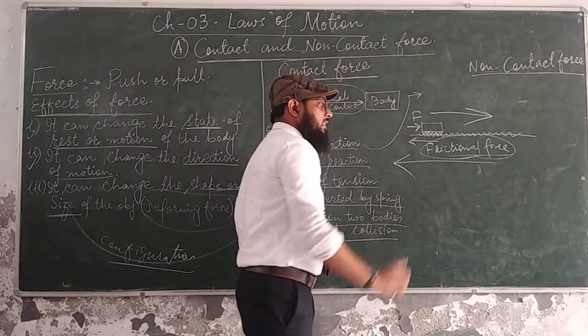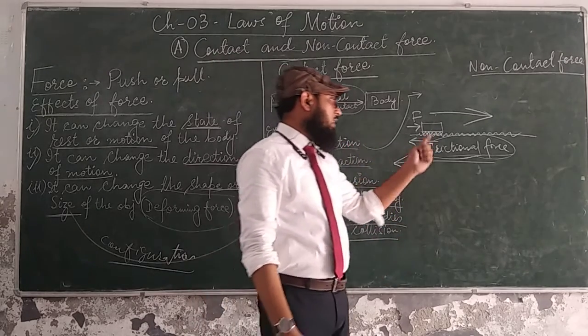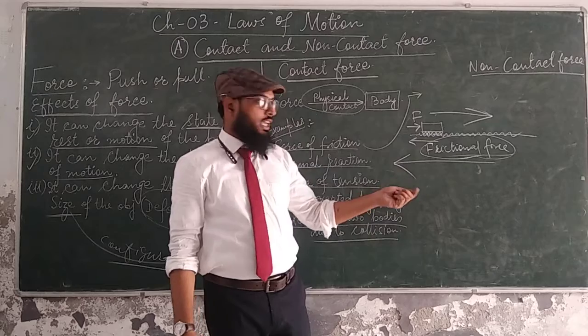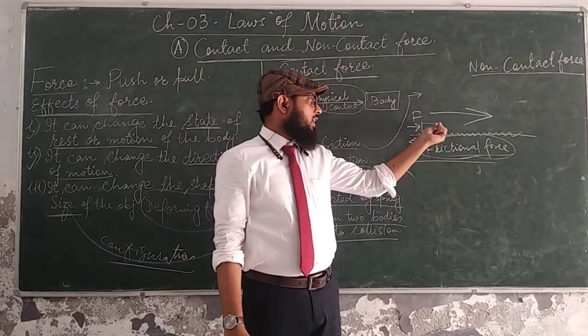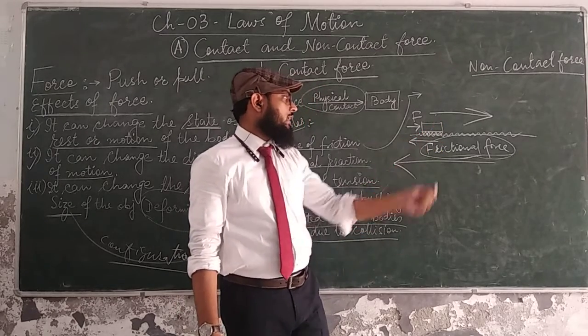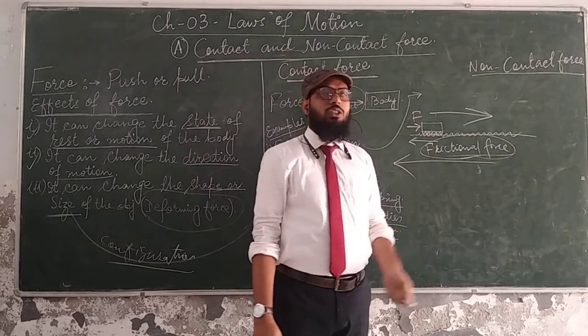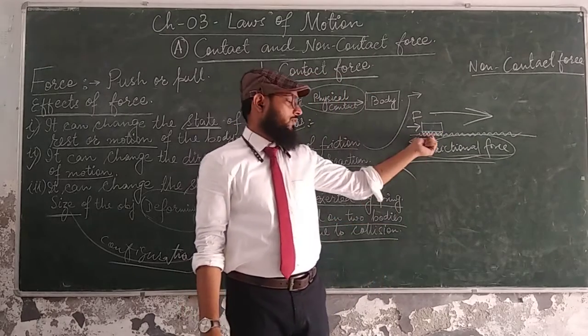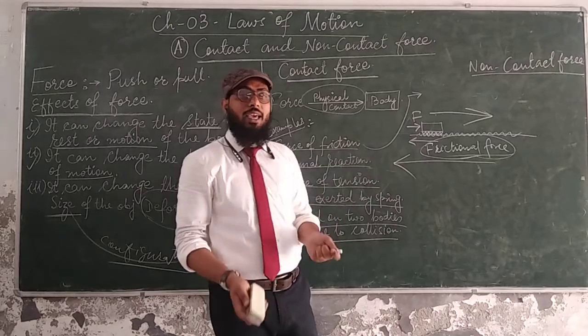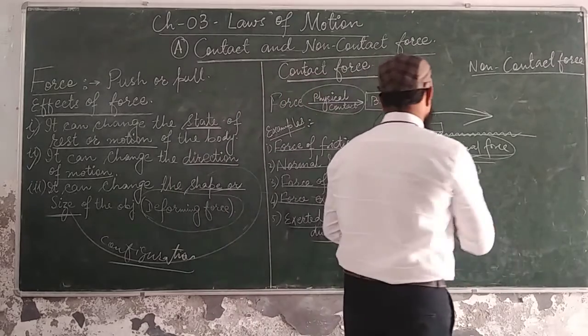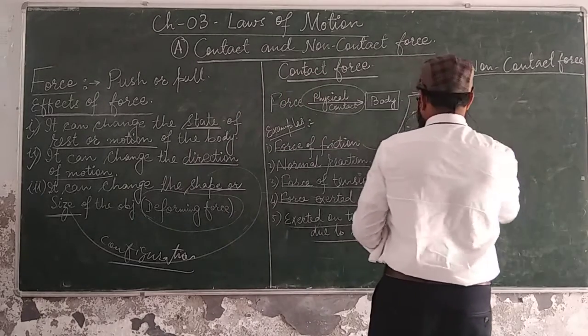In this case, just keep in mind one thing. Which one is the body and which one is the agent? The brick or the solid substance which I have shown is the body, and the agent which applies the frictional force is the surface. So the surface always applies the force on the body, so it acts as an agent. I hope frictional force is clear to you.